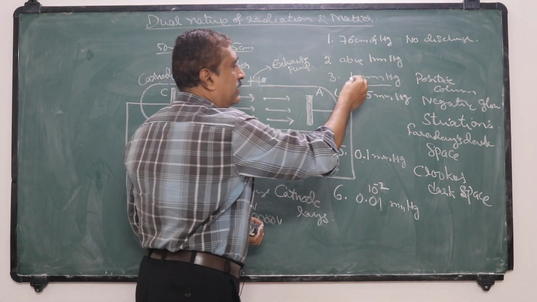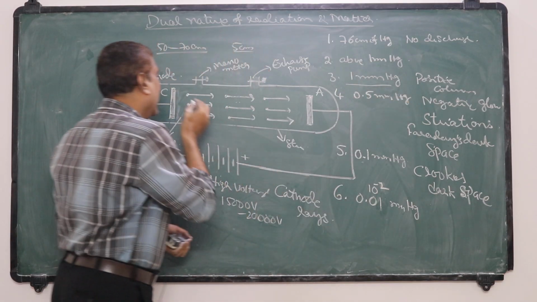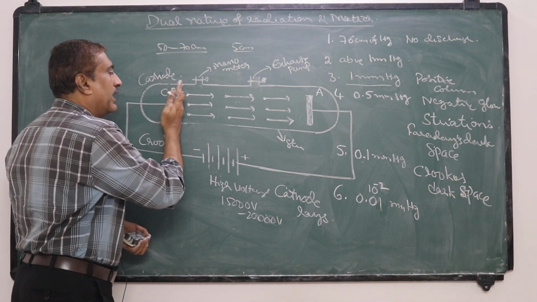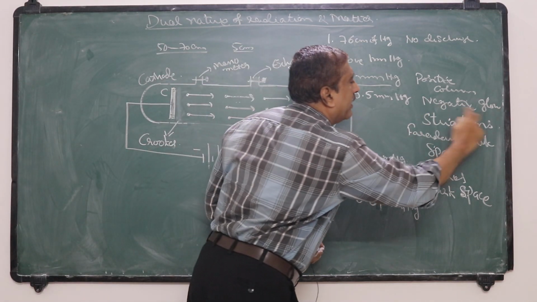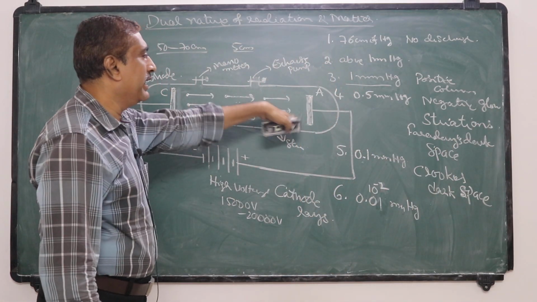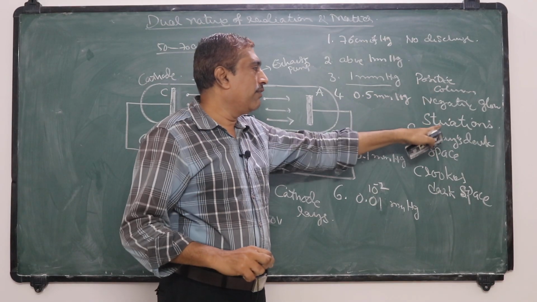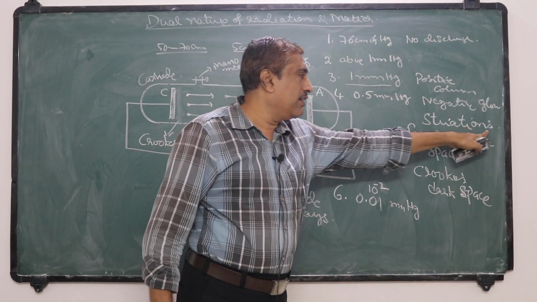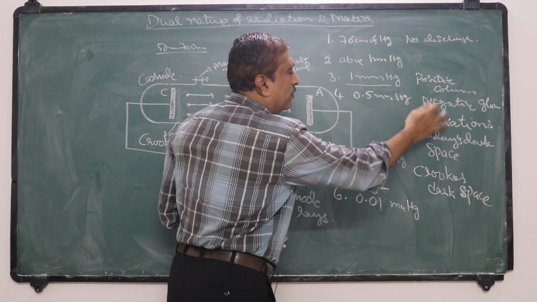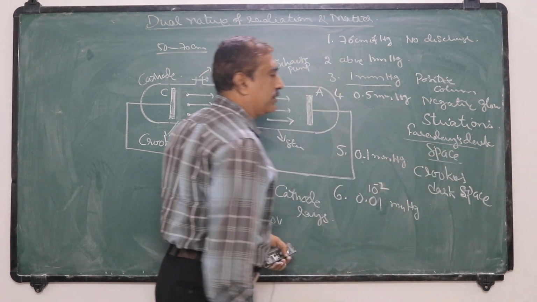When the pressure is reduced from 1 mm of mercury to 0.5 mm of mercury, a light starts from the cathode, and that light is called negative glow. Under that condition, the positive column breaks into patches of light called striations, and the region between the striations and negative glow is filled with a dark space called Faraday dark space.